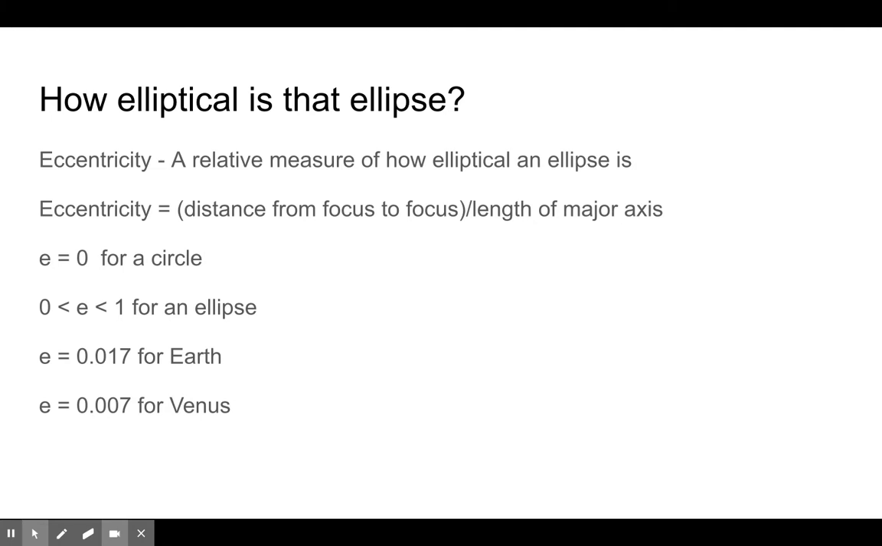The eccentricity of the Earth's orbit is 0.017, and for Venus it's 0.007. It's a very small eccentricity. So what does that mean? That means that the orbits are virtually circular, that there's not that much of a distinction between the ellipse that they actually are on and the circle.